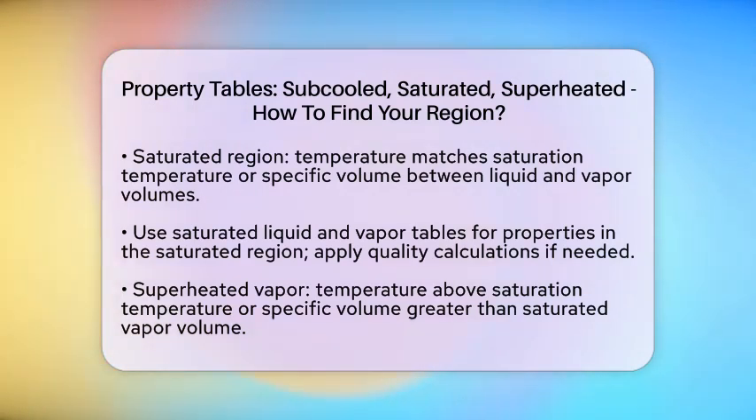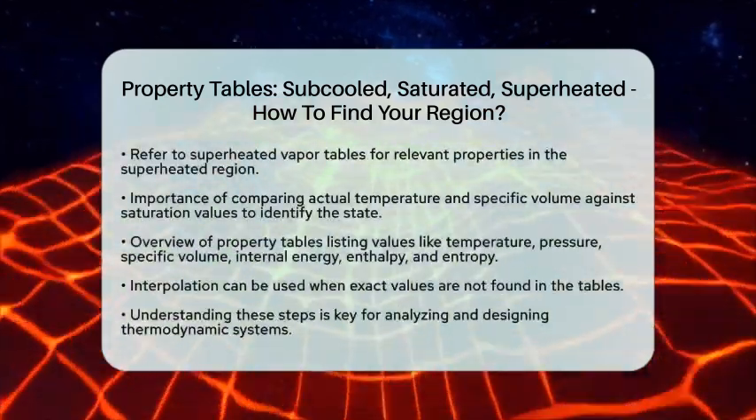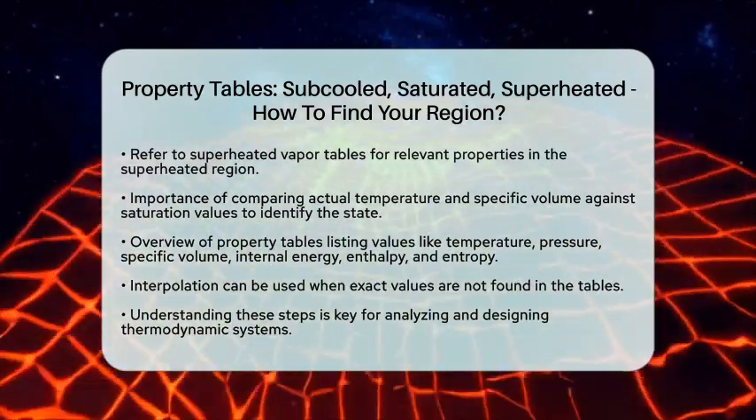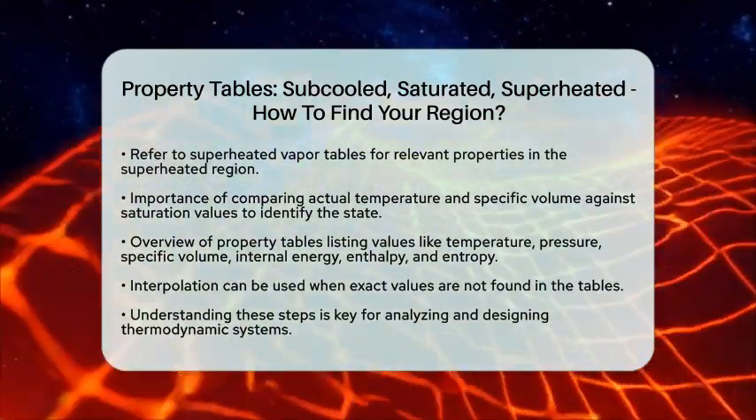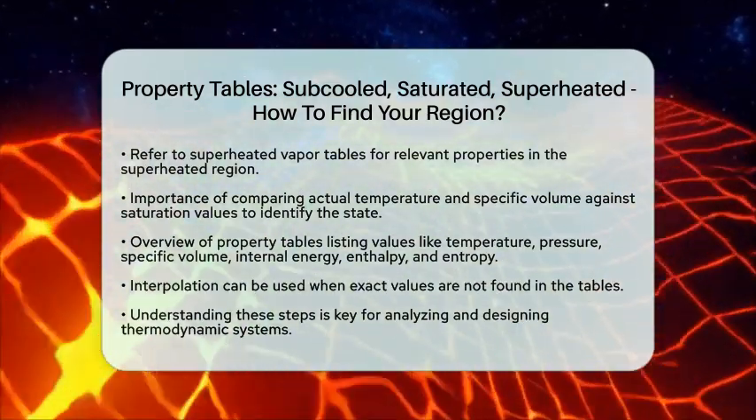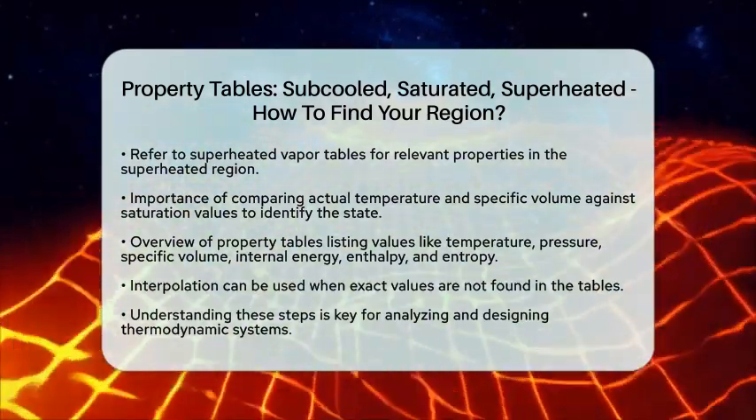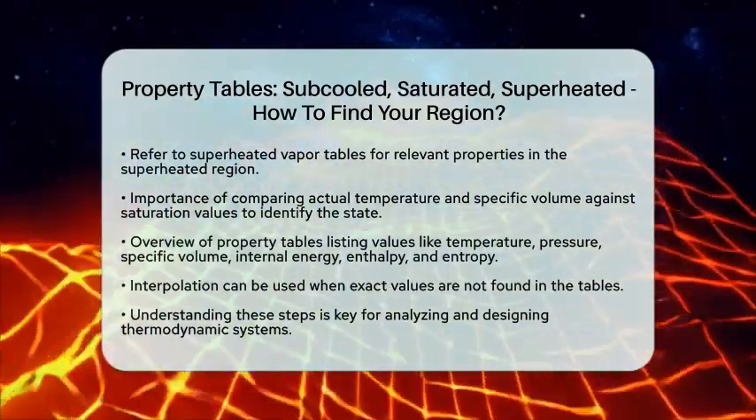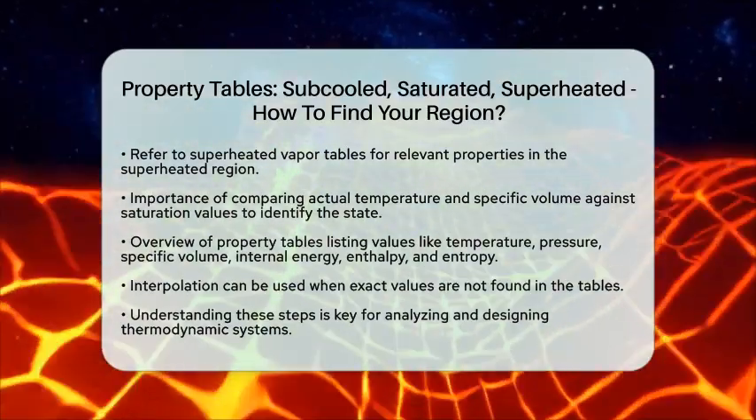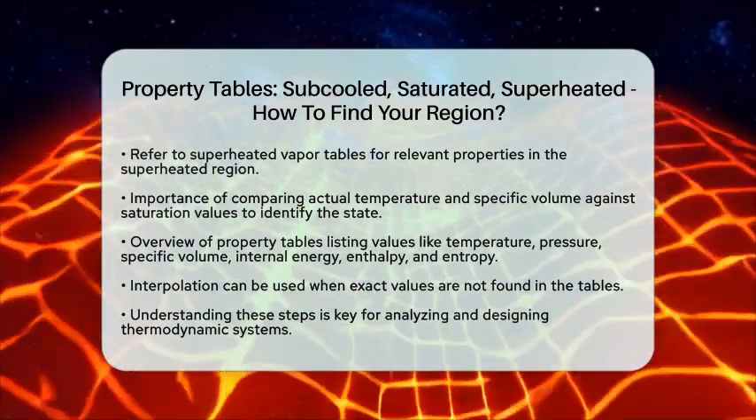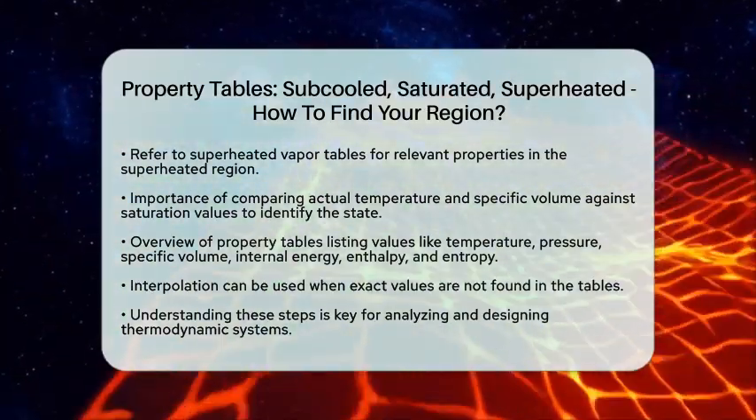Property tables are a handy tool in thermodynamics. They list important values like temperature, pressure, specific volume, internal energy, enthalpy, and entropy. Saturated tables provide properties at the phase change boundary, while superheated and compressed liquid tables offer data outside the saturation region. If you cannot find your exact value in the tables, interpolation between the table values can help you estimate the property you need. Understanding these steps allows you to accurately locate the thermodynamic state of a substance.